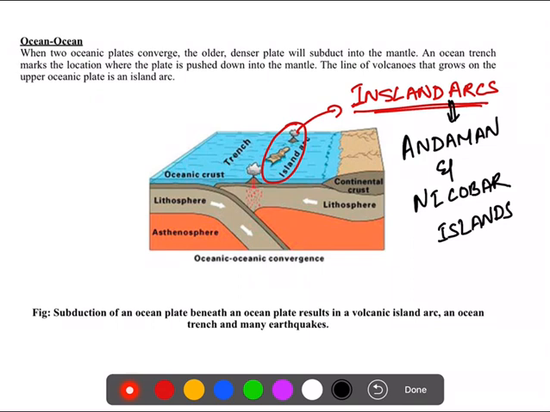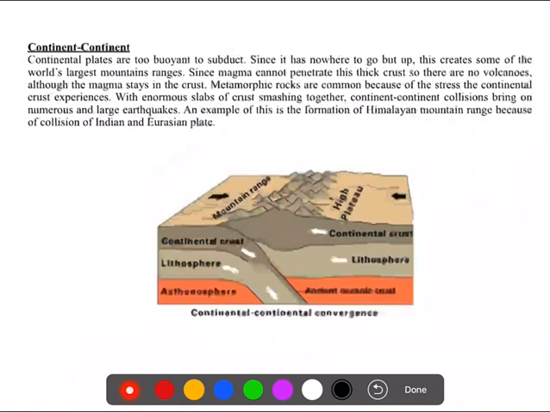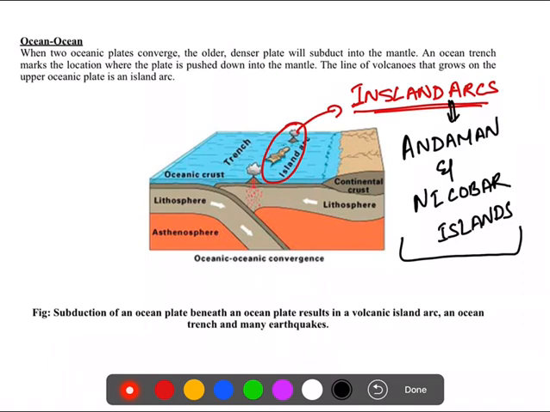How were the Andaman and Nicobar Islands formed? They were formed when two oceanic plates collided. Sometime back, when two oceanic plates collided, that resulted in the formation of the Andaman and Nicobar Islands. In this case, the Indian-Australian oceanic plate and the Eurasian plate. So you can get your island arcs when two plates are colliding with each other.